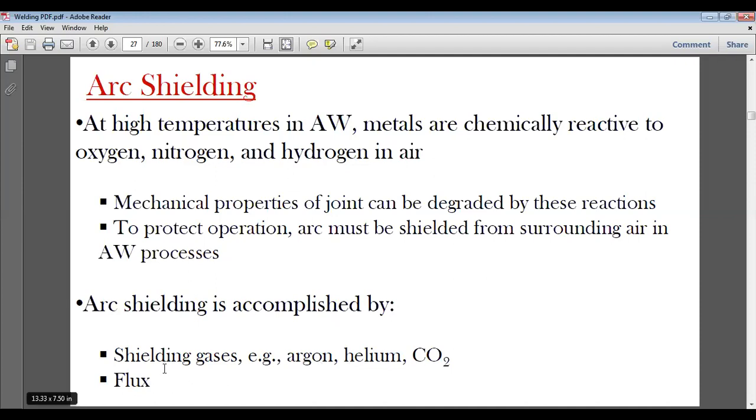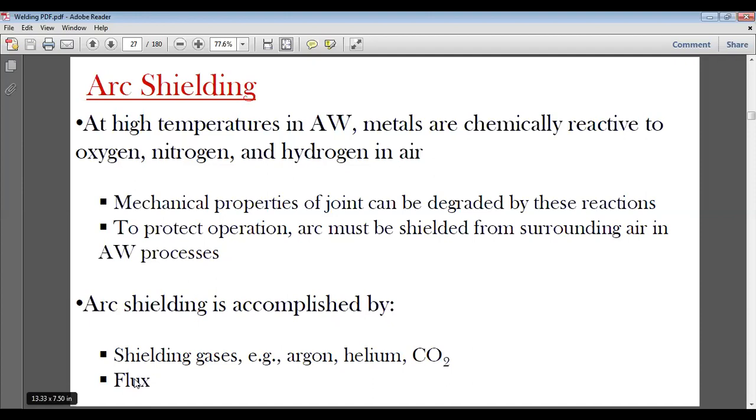We have discussed earlier that it could be either an envelope, or a volume, or a cloud of inert gases like argon, helium, or carbon dioxide, or it could be covered by flux, that is, wooden powder or any other inert powder that does not react. So these are two types of shielding, shielding the metal from the environment. So this is called arc shielding.